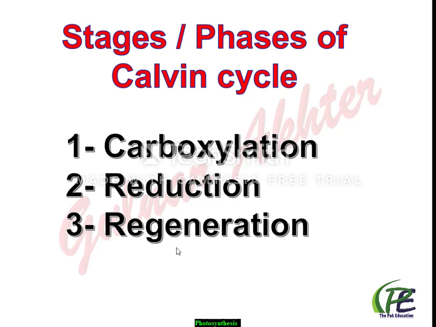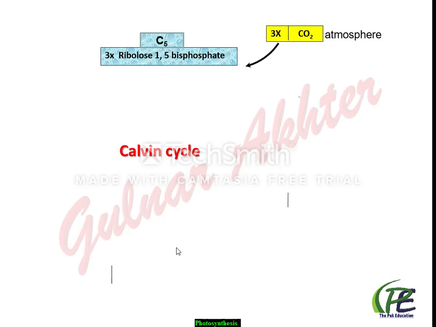Now discuss the first step, which is called the carboxylation or the carbon dioxide fixation. In this stage, from atmosphere, carbon dioxide enters and it reacts with the last product of previous Calvin cycle, that is ribulose 1,5 bisphosphate.